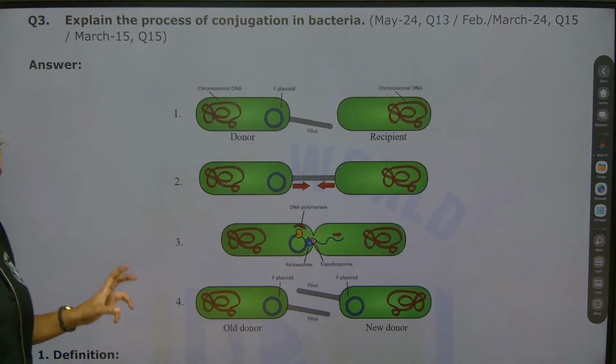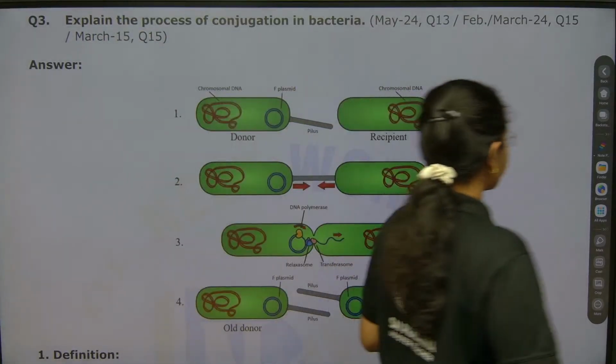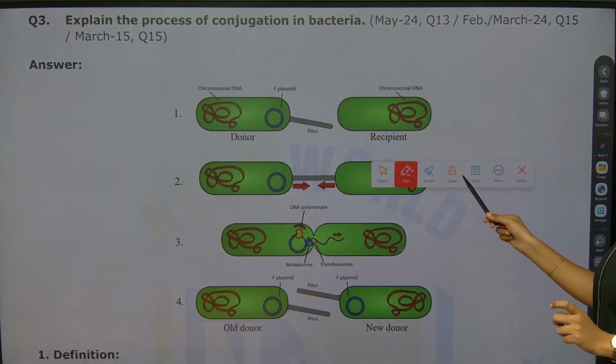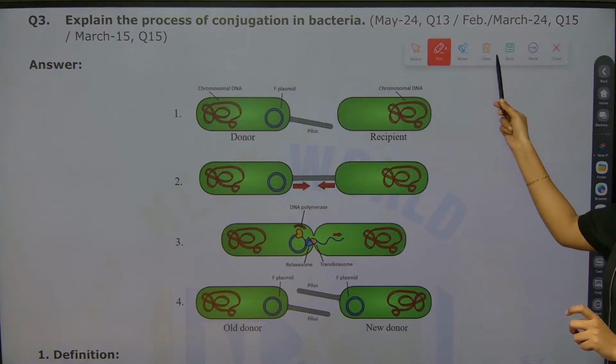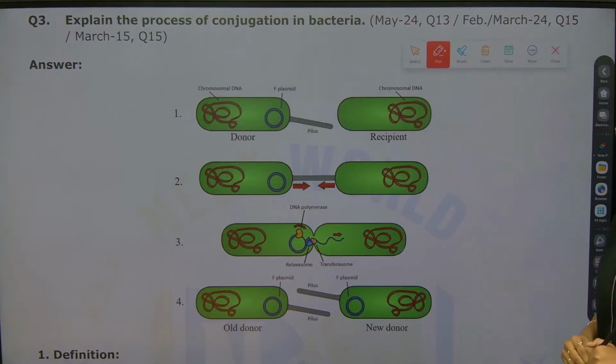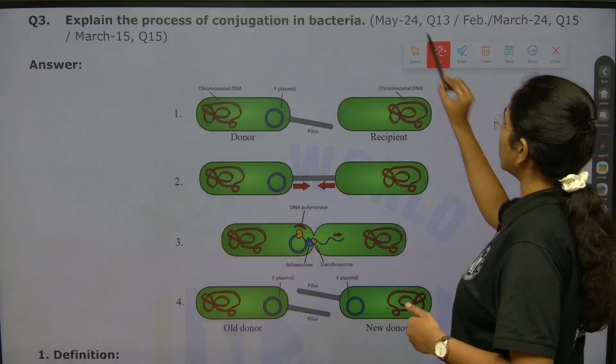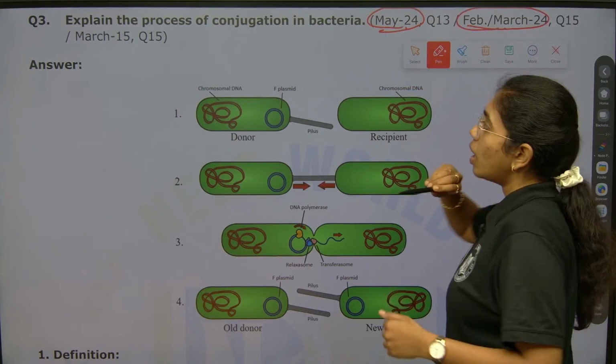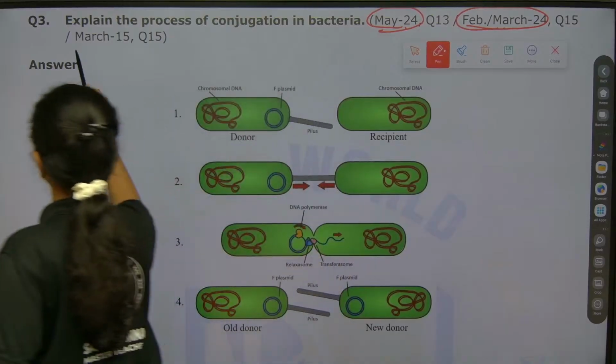Explain the process of conjugation in bacteria. First I will explain with the diagram and then we will go on with the theoretical explanation. First we will see the importance of this question. It is asked multiple times: in May 2024, February, March 2024 and March 2025 as well.